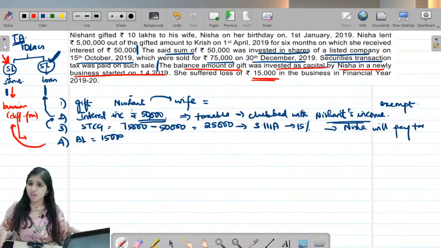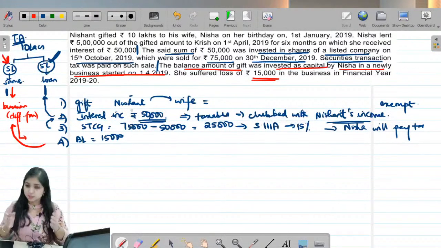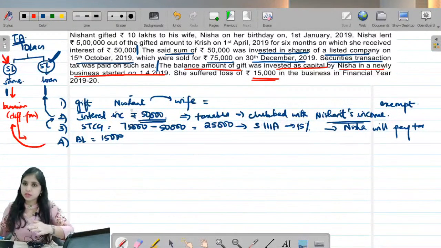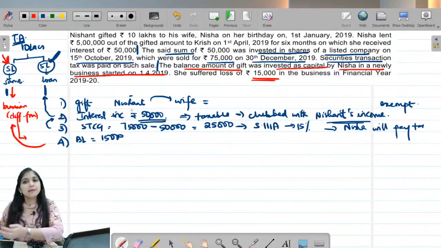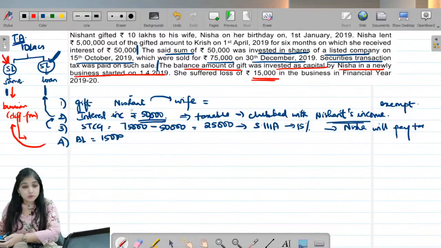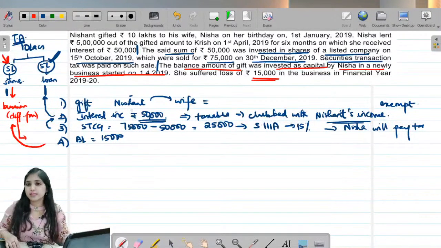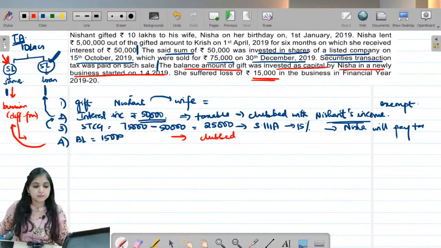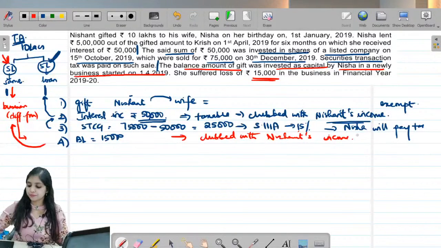The assessee Nishant had given 5 lakh cash. This 5 lakh got converted into capital invested in business. From this business, I am incurring a loss of rupees 15,000. This will definitely be clubbed. Okay, so this will be clubbed with whose income? It will be clubbed with Nishant's income. So this loss will be considered in Nishant's return of income and not in Nisha's return of income.